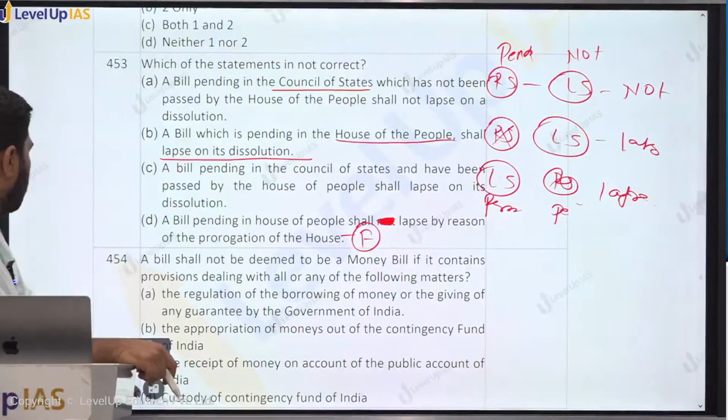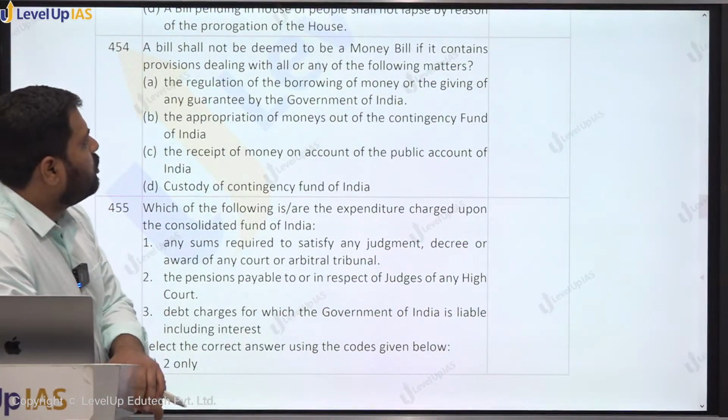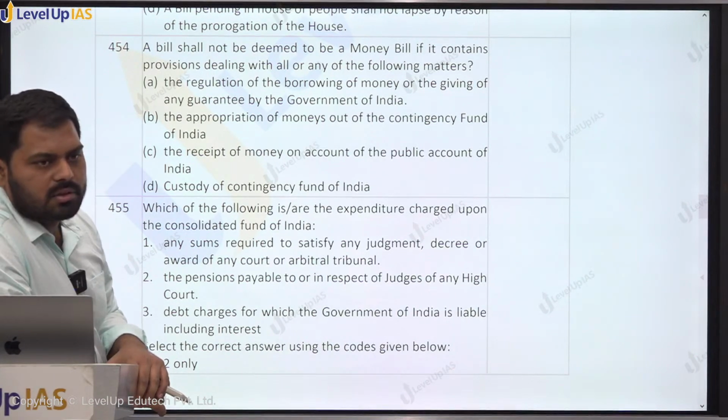Question 454. A bill shall not be deemed to be a money bill if it contains provisions dealing with all or any of the following matters.